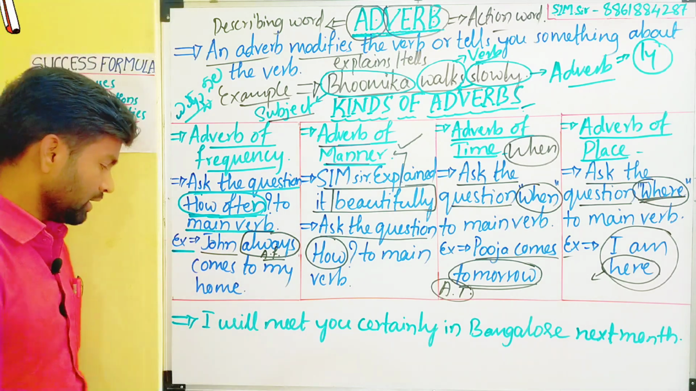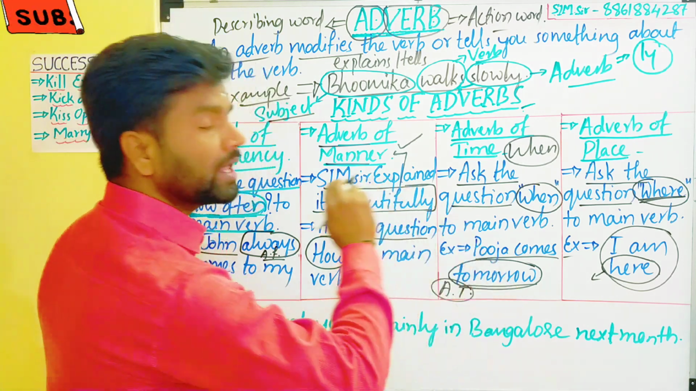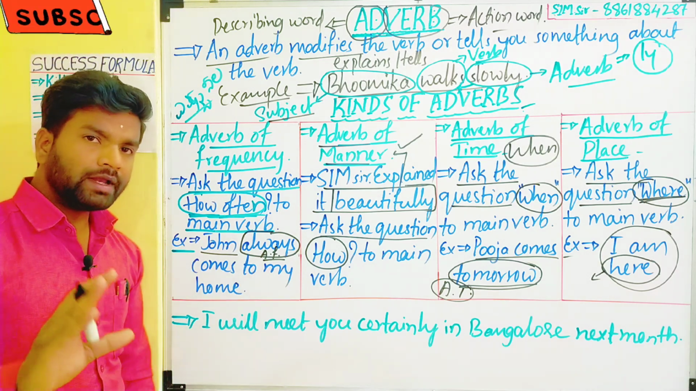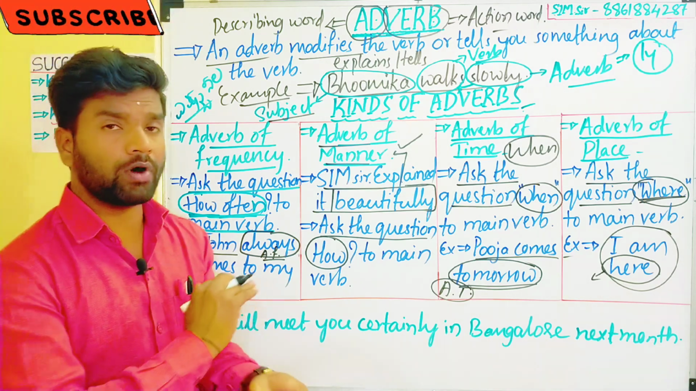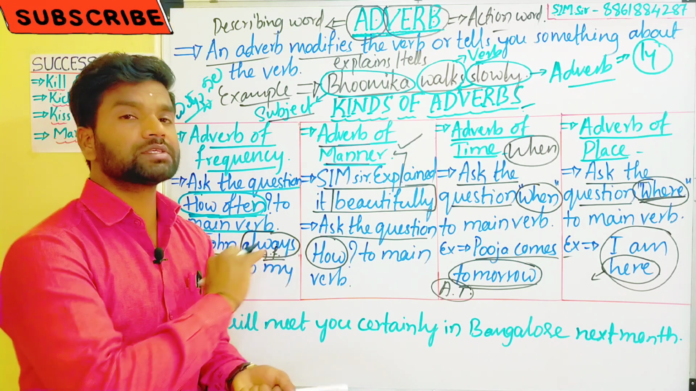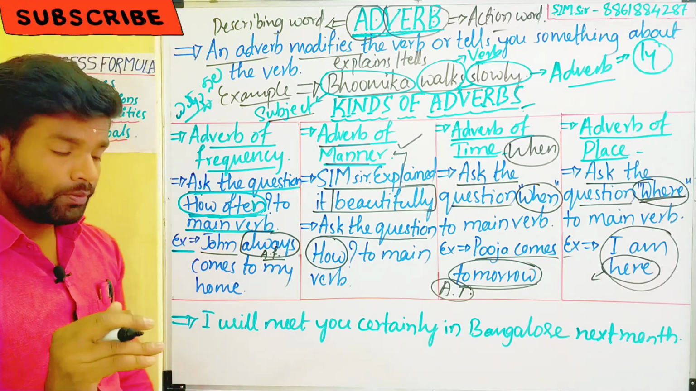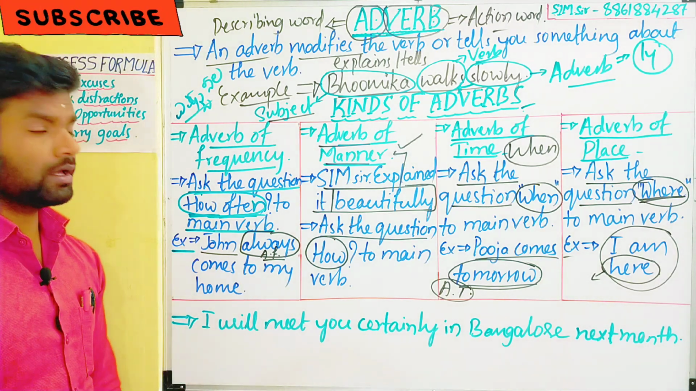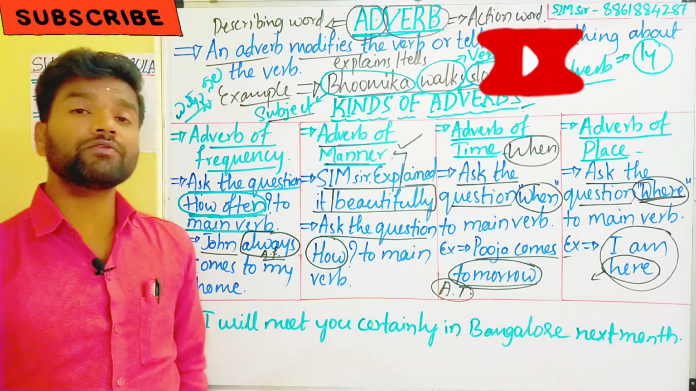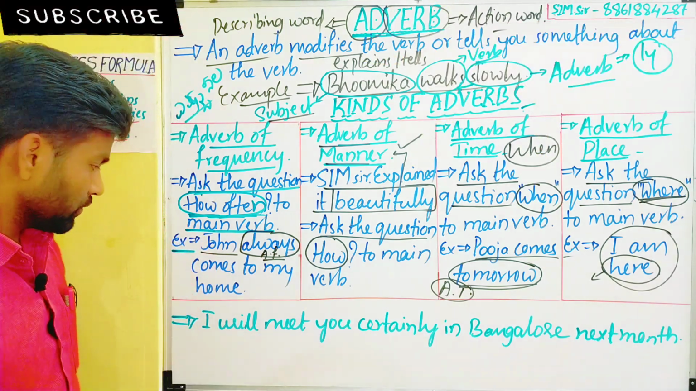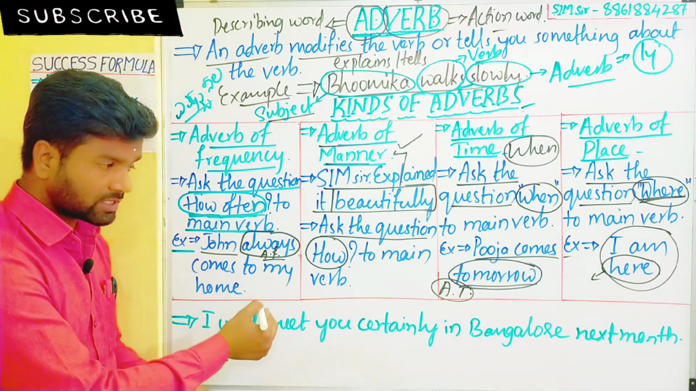Let's see the example: "I will meet you certainly in Bangalore next month." My dear students and my dear friends, are you able to find out what kinds of adverbs are used in this sentence? Do you have an idea about this? The question is to identify the kinds of adverbs used here. First, think, identify and get the answer. I will also explain it to you.